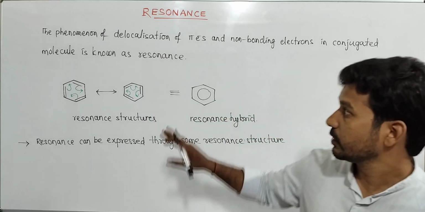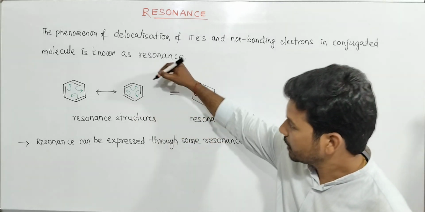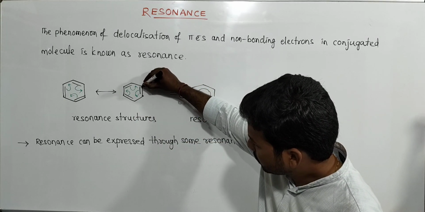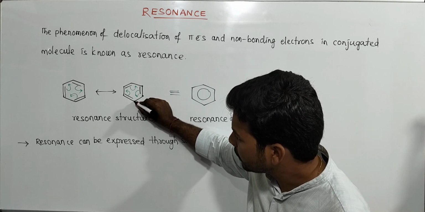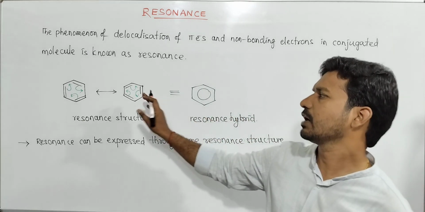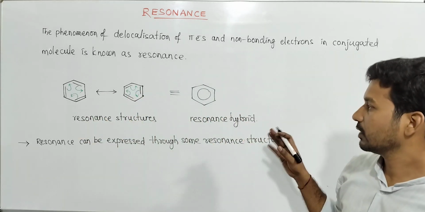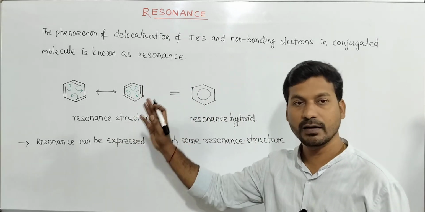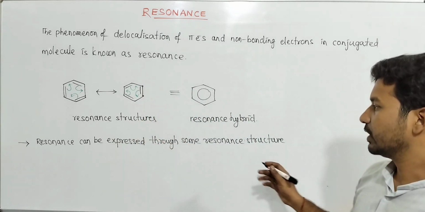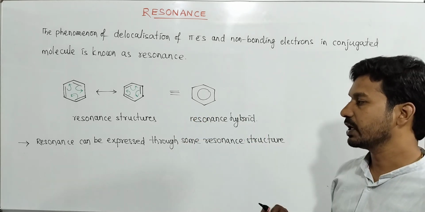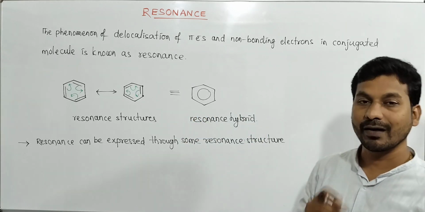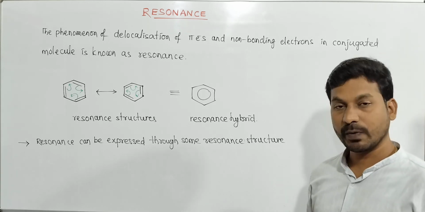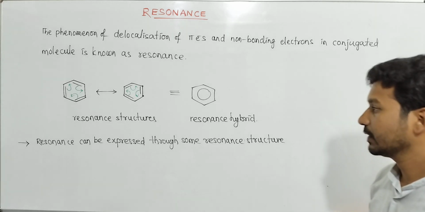What is resonance? Resonance is delocalization. This double bond is not localized between these two; it comes here. That means the pi electrons are delocalizing. Here there is no non-bonding electron, only pi electron delocalization in benzene. So it is delocalization of pi electrons in a conjugative system. What is a conjugative system? Alternate single and double bonds. I will explain different types of conjugative systems.